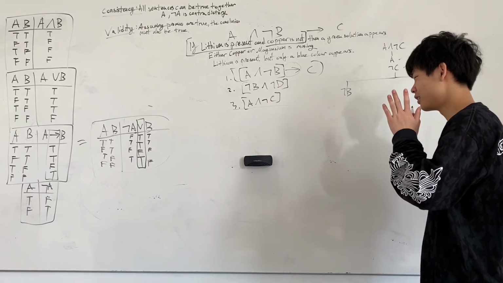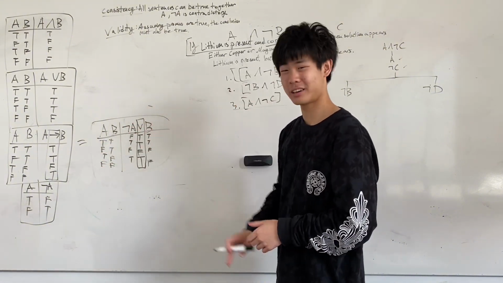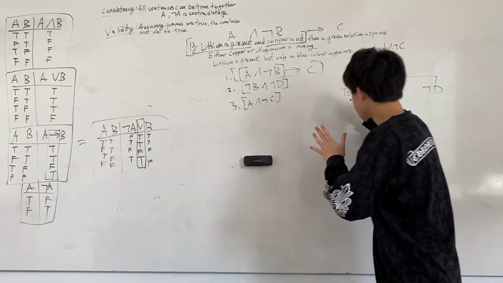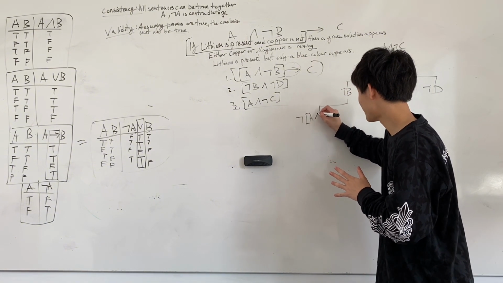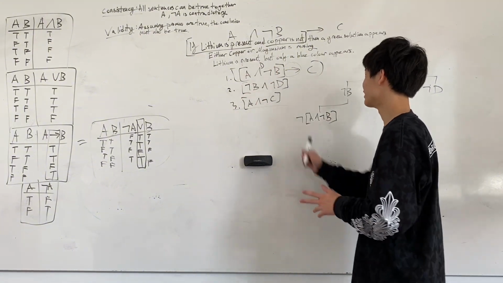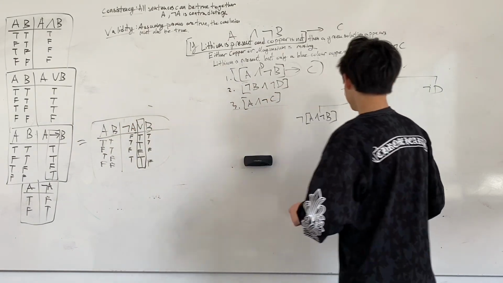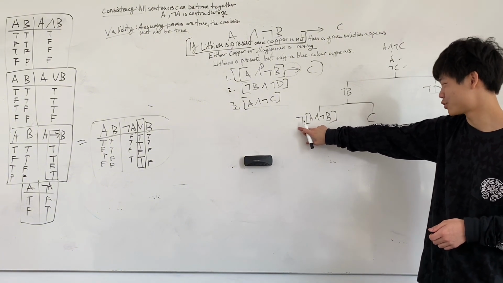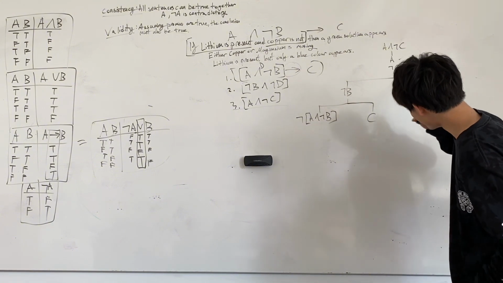This therefore. Here's where logical equivalence comes in. Because if you remember, A therefore B is actually equivalent to not A or B. Let's say that we treat A and not B as just its own thing, like D. D therefore C, then it's equivalent to not D or C. And so we get this not (A and not B) or C. It's either not true that A and not B is true, or it's true that C is true.